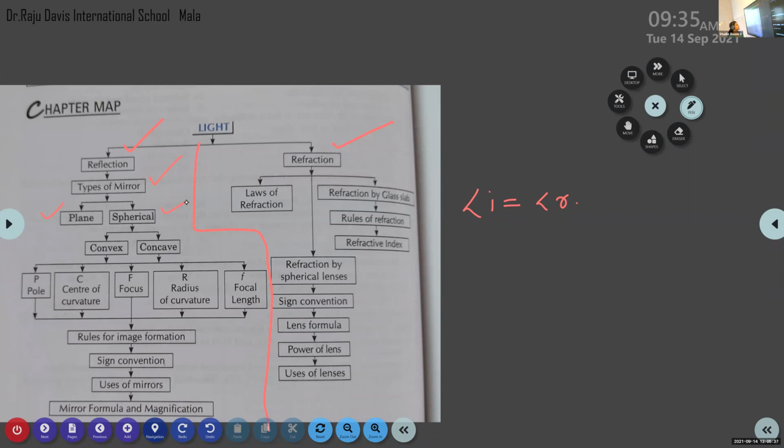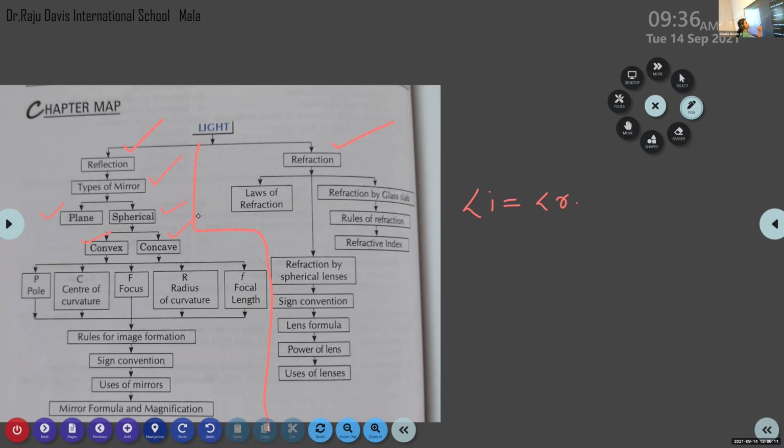Then Adil Muhammad, differentiate between concave mirror and convex mirror. A concave or converging mirror is one whose reflecting surface is curved inwards. A convex or diverging mirror has a reflecting surface curved outwards.